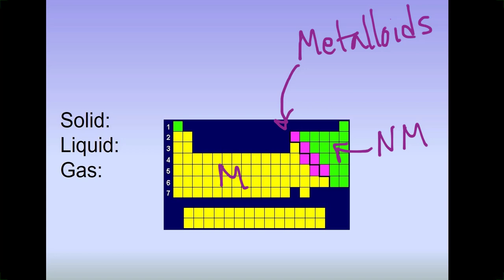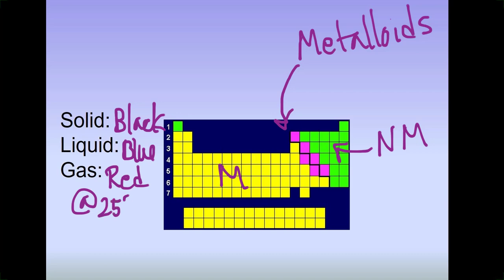Also, on your periodic table, you can see solid is always written in black. Liquid is written, the symbol of the element is written in blue. And a gas is written in red. And so this is the state of matter when we are at 25 degrees Celsius or room temperature.